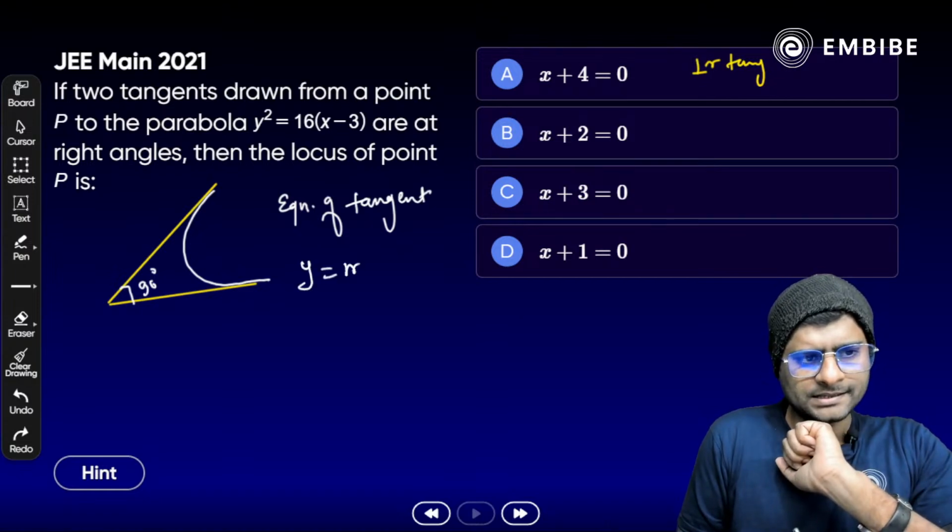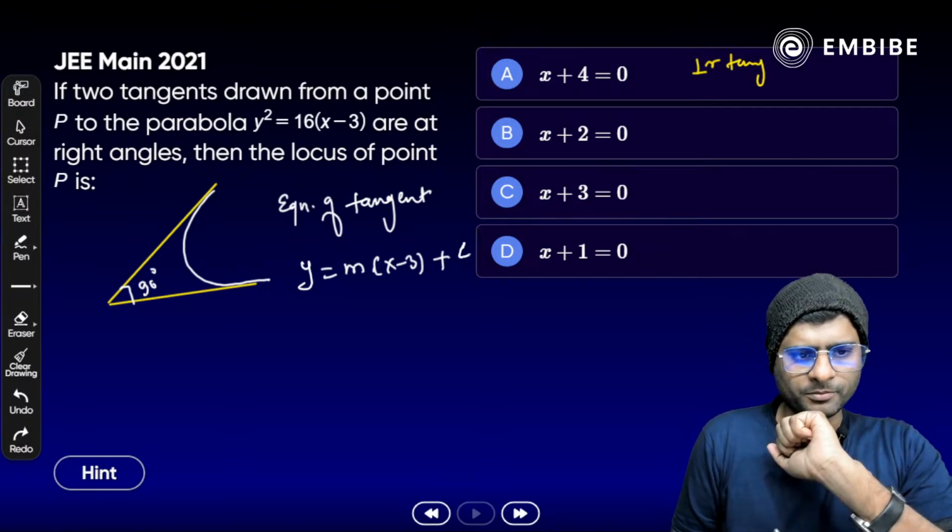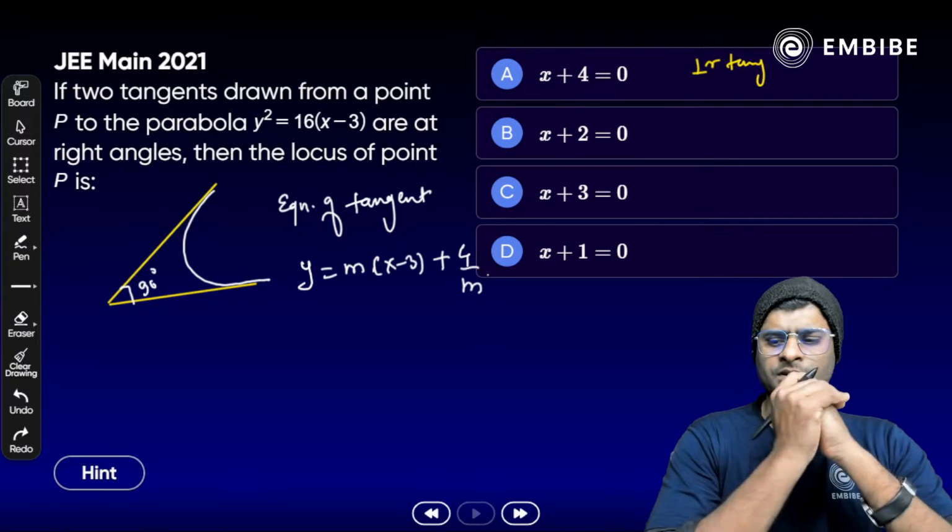y equals mx. In the place of x we have x minus 3, plus a by m. What is the value of a here? 4a is 16. Yes, that is 4. So 4 by m. Just note it down as it is here.